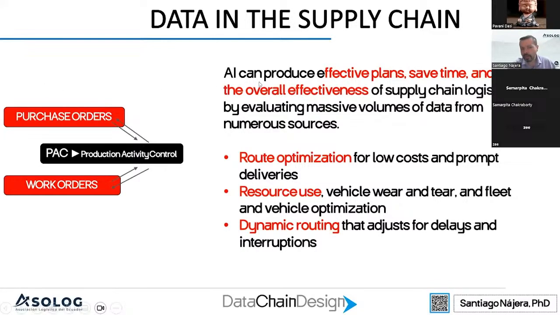For example, things that we can use generative AI to solve are route optimization problems to reduce costs, resource use to define how many resources we are using or how many we should use, and dynamic routing, how we can change things inside the supply chain.